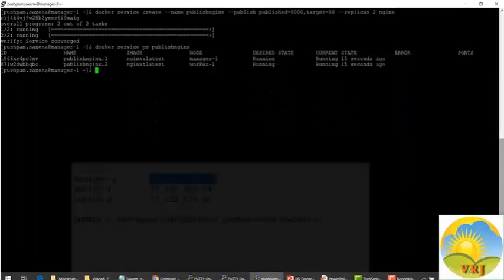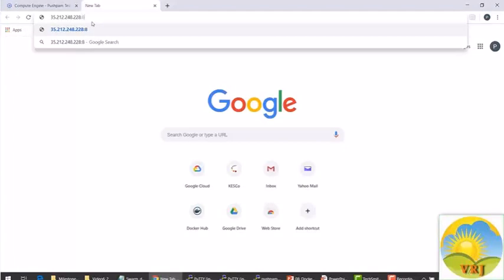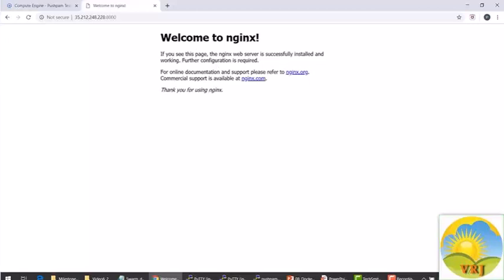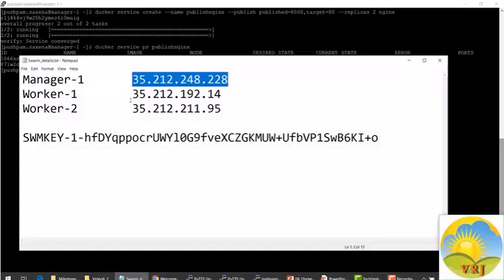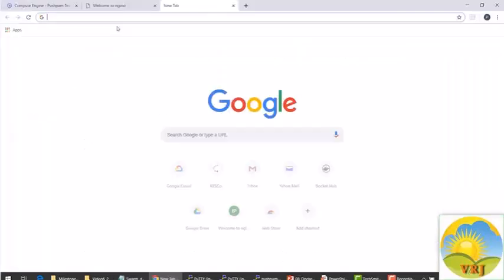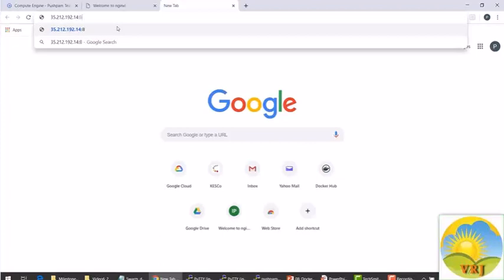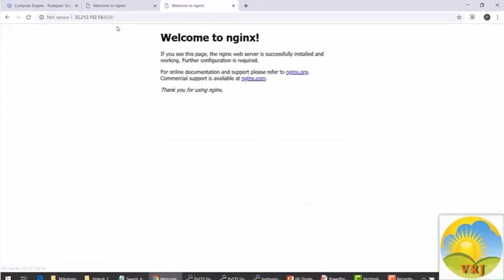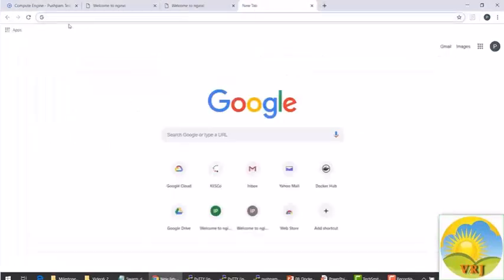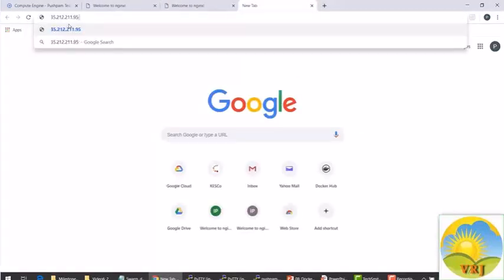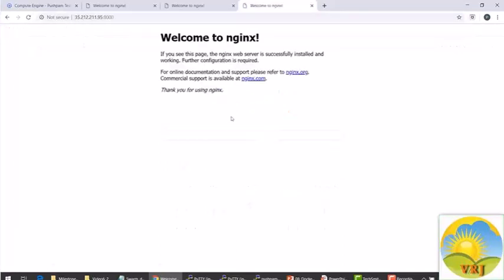Okay, so we will take this port number and put it here and access it over the 8000. So the Nginx is working on that. Right, now let's go back to our other worker 1. Let's access worker 1 now from this IP at port 8000 again, and the Nginx is working there as well. And thirdly, we will go to worker 2 and 8000. Here also the Nginx is working.